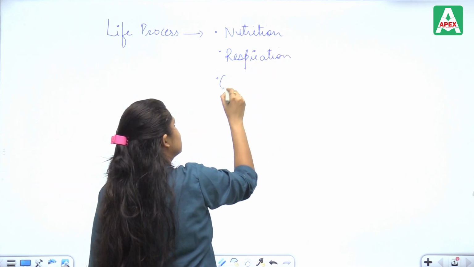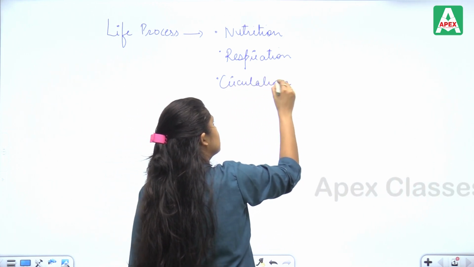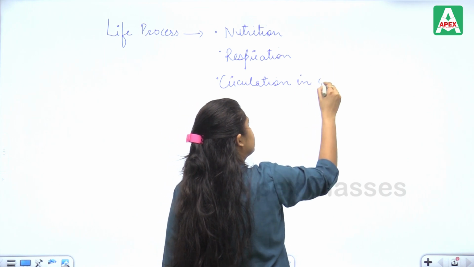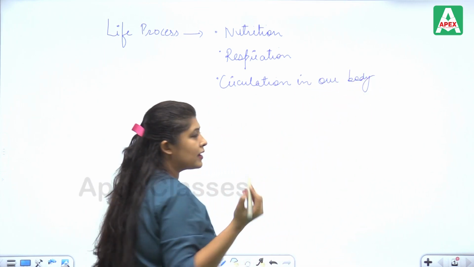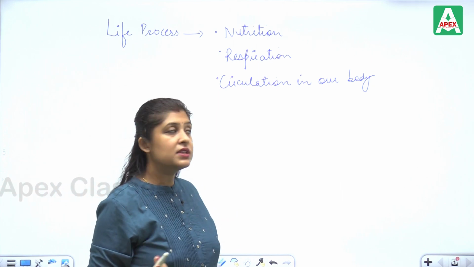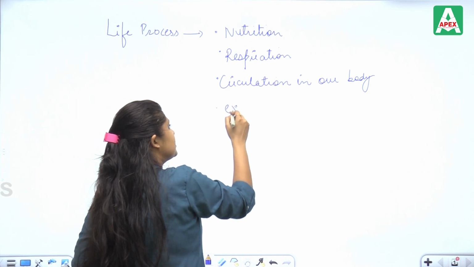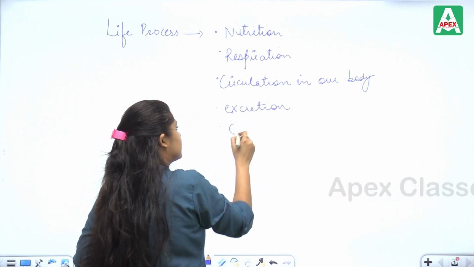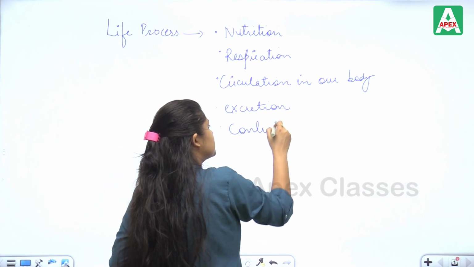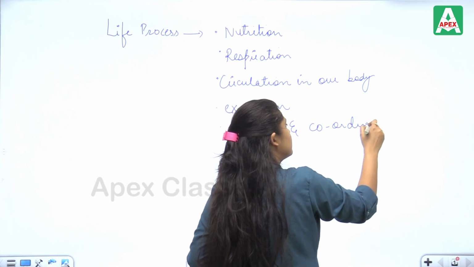Third is circulation in our body, or in lower organisms, or in humans that is through the heart, our pumping organ. Then excretion, and control and coordination by our brain and spinal cord.